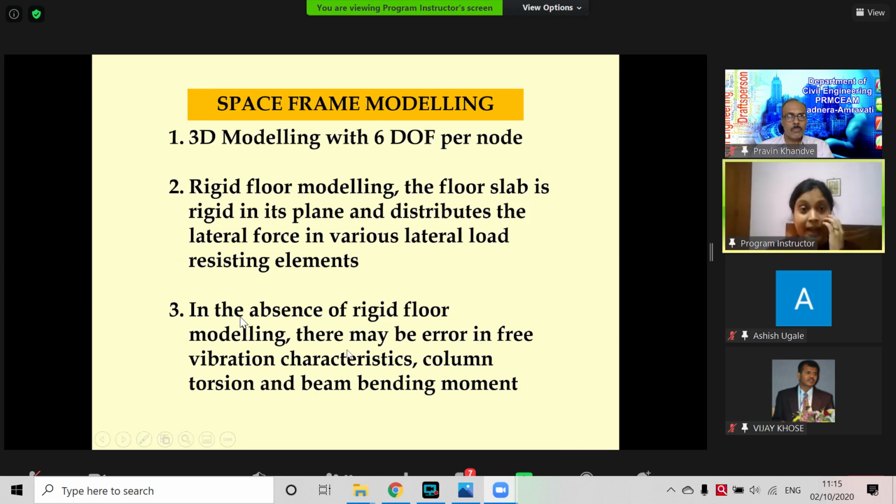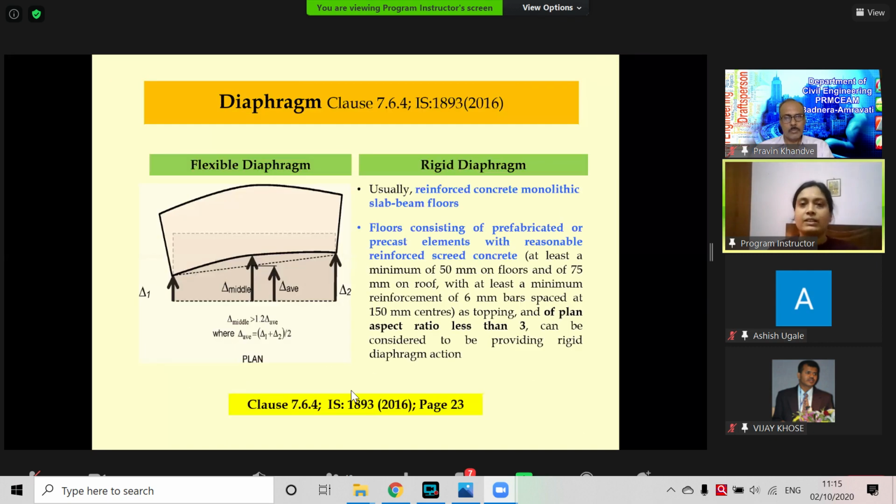In the absence of rigid floor modeling, there may be a need to classify the diaphragm. How does the code classify this diaphragm action? It gives 2 types of diaphragm. One is flexible diaphragm, another is rigid.